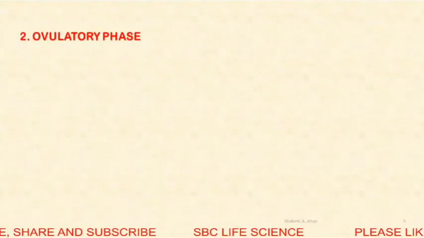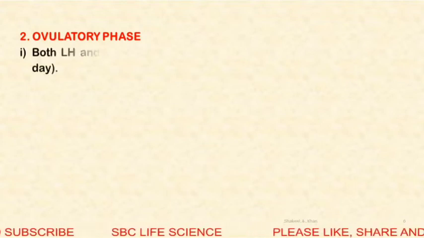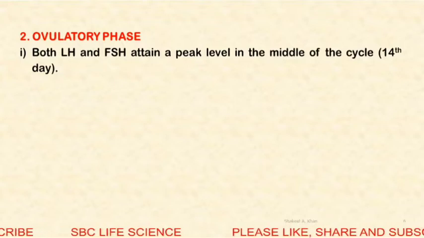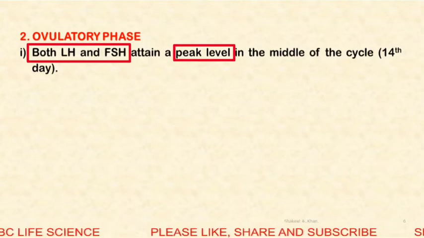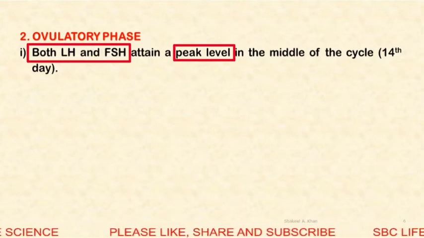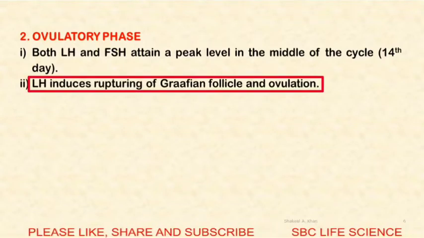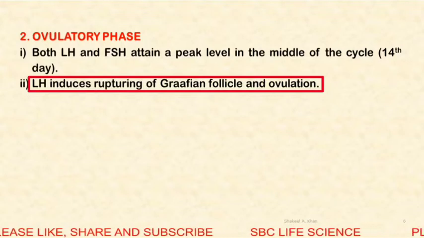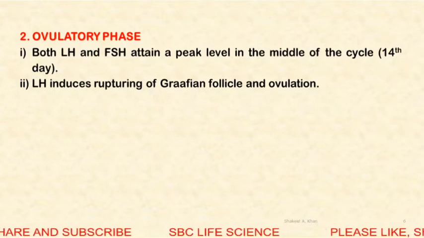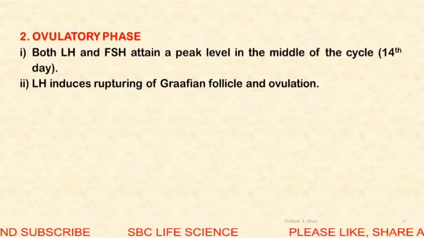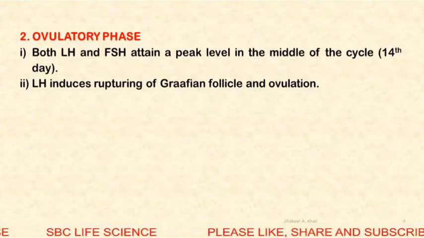The second phase is the ovulatory phase. During this phase, ovulation occurs. The secondary oocyte comes out of the ovary on the 14th day. So on the 14th day, LH and FSH attain a peak level and they are responsible for ovulation. LH induces rupturing of the Graafian follicle and causes ovulation. So during ovulation, the secondary oocyte comes out of the ovary and the remaining part of the Graafian follicle is still present inside the ovary and is converted into corpus luteum.